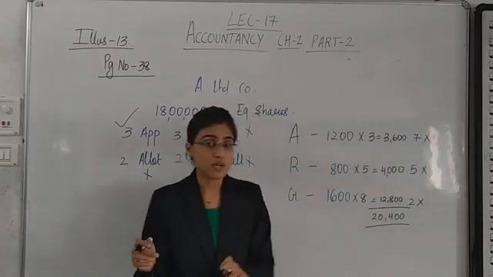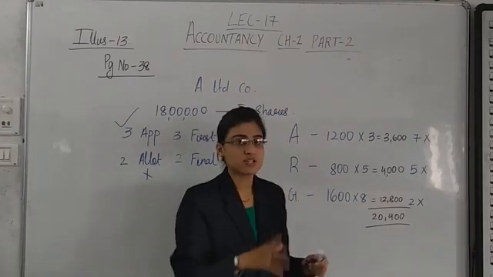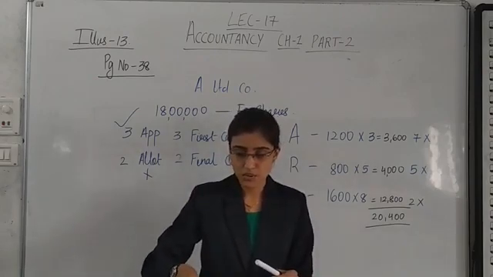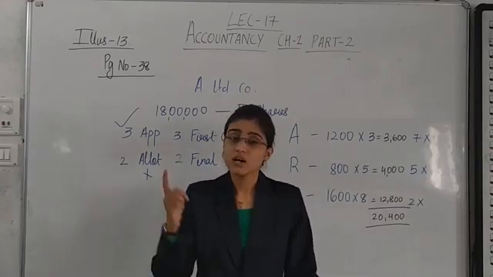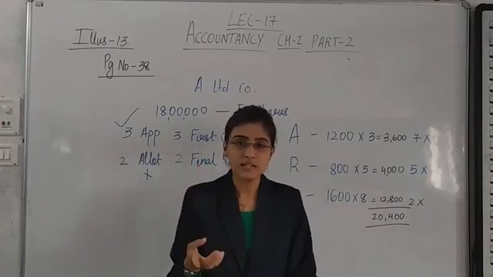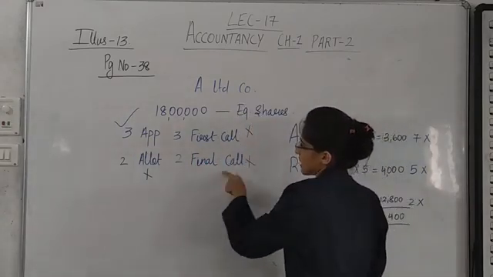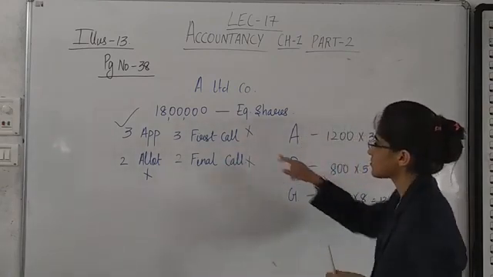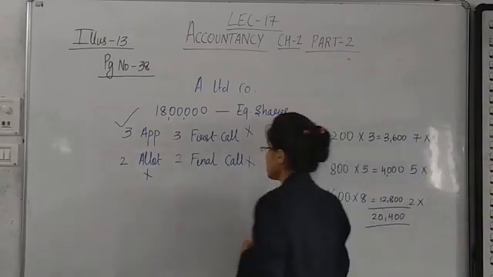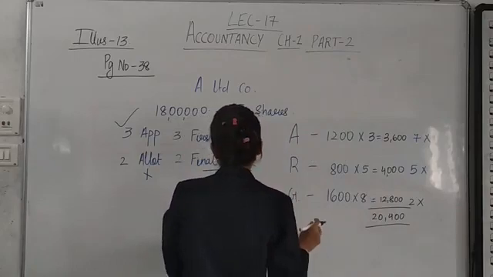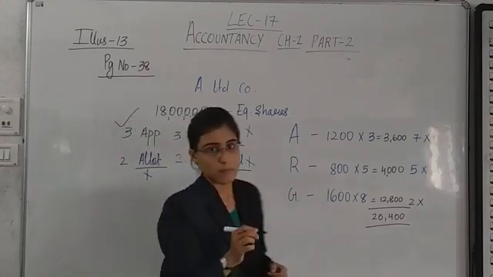Whichever amount is received from the shareholders whose shares are being forfeited is to be credited to the forfeited shares account, just the way it is written in your textbook. So to forfeited shares account 20,400. And the amount not received is to be separately credited. Allotment is not received from this person, first call and final call. From the second person, first and final. From the third person, only the final call is not received. So final call is not received from 3 of them, first call from 2 people, and allotment from 1 person.